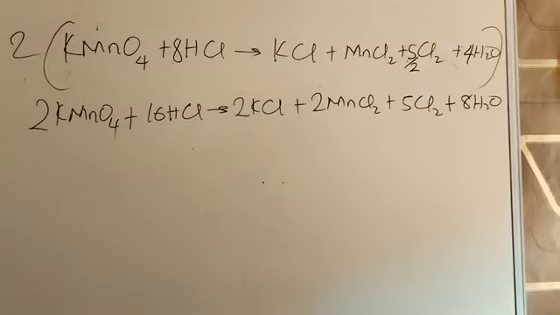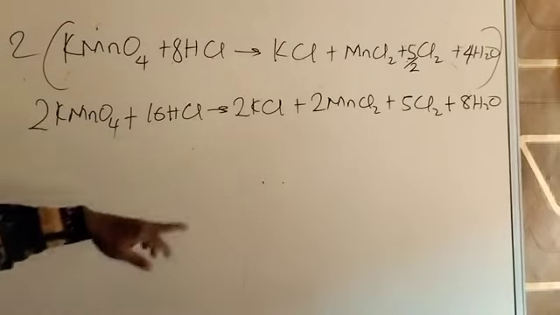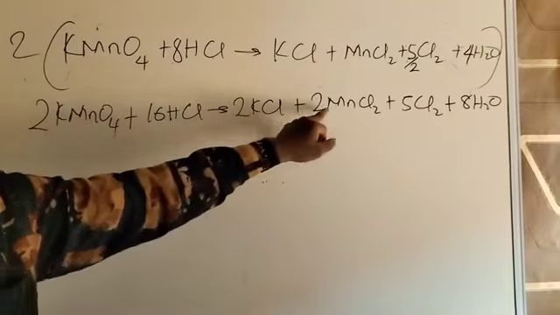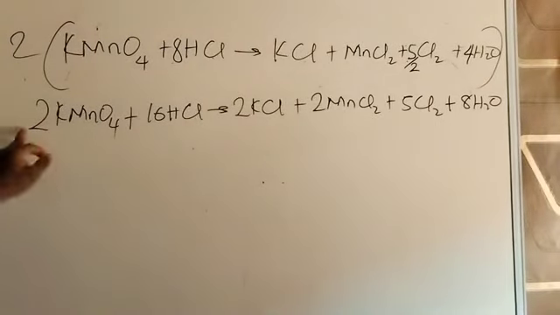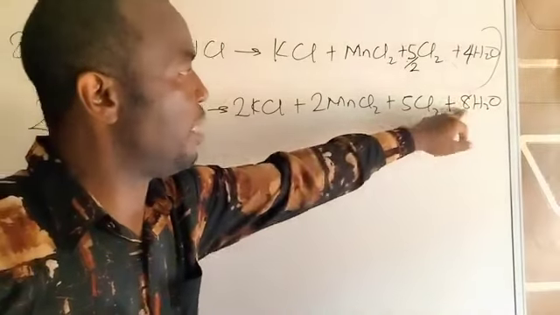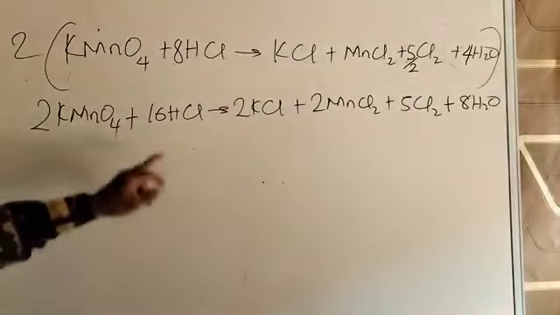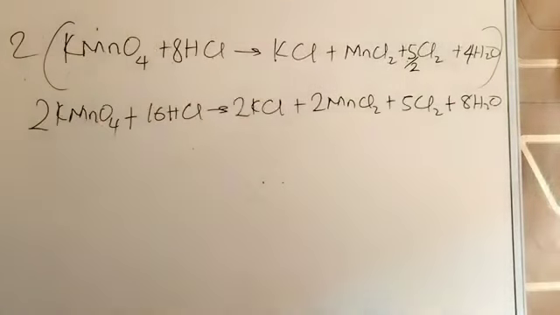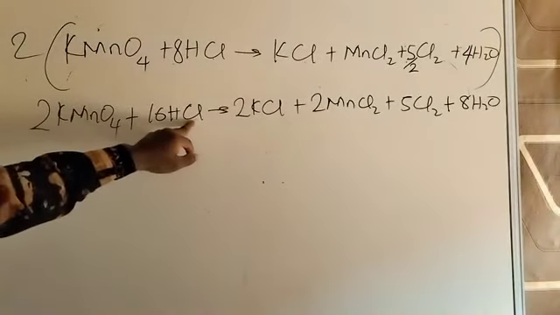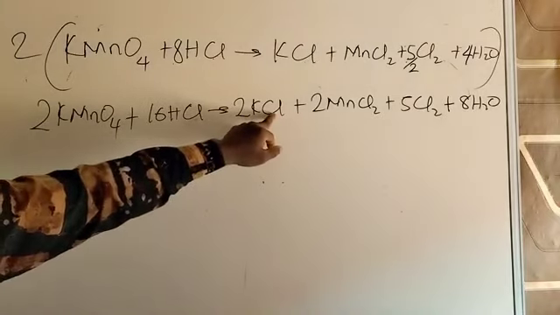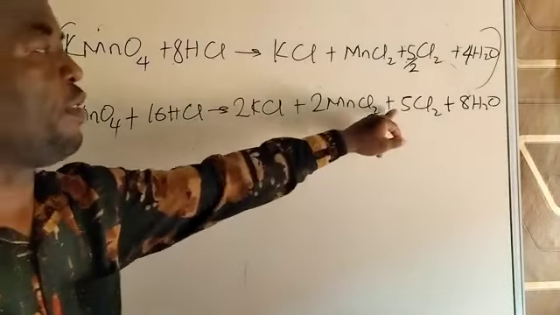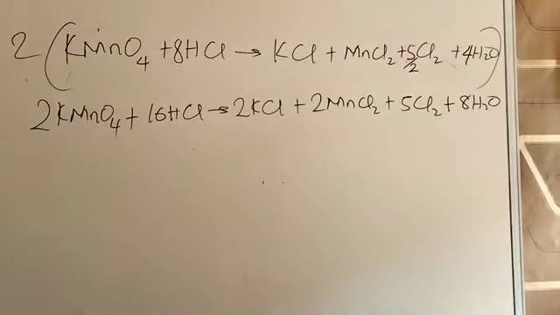So let's check. Potassium is 2 atoms here. Here is 2. Manganese is 2 atoms, 2 times 1, 2. Here 2 times 1 is 2. Oxygen is 2 times 4, 8. Here 8 times 1, 8. Hydrogen is 16 times 1, 16. Here 8 times 2, 16. Chlorine is 16 times 1, 16. Here 2 times 1, 2. 2 times 2, 4. 4 plus 2 is 6. 5 times 2, 10. Plus 6, 16. So you have a balanced equation.